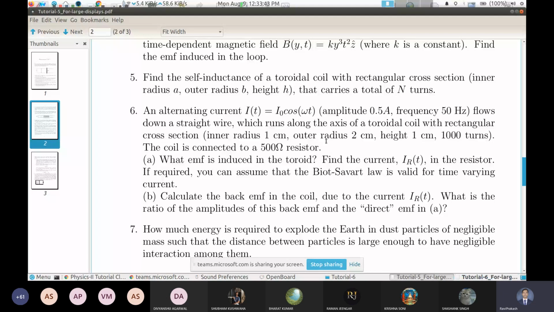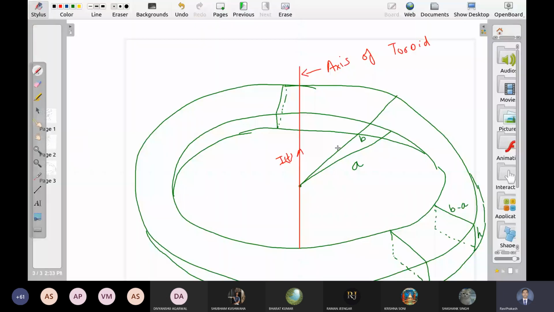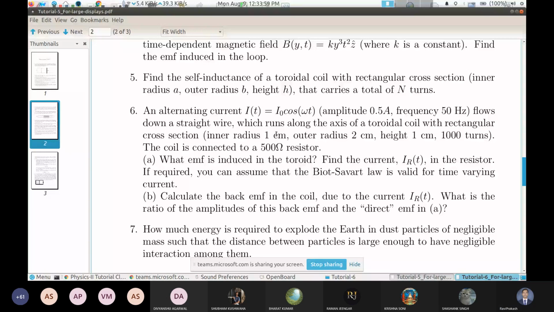So inner radius is 1, outer radius is 2. So A is equal to 1, B is equal to 2, means this width is 1, this height is also 1. Okay, so everything is 1 here. Number of turns, so there are 1000 turns all over the loop.